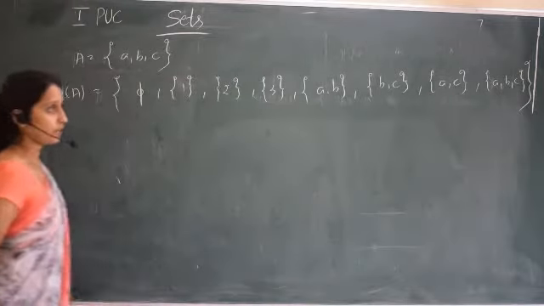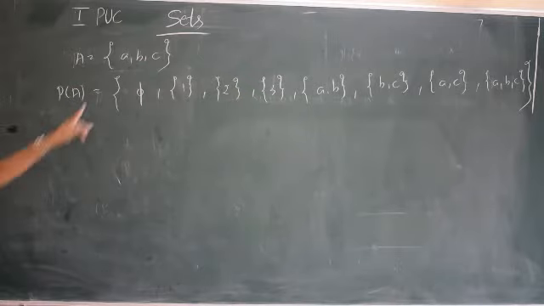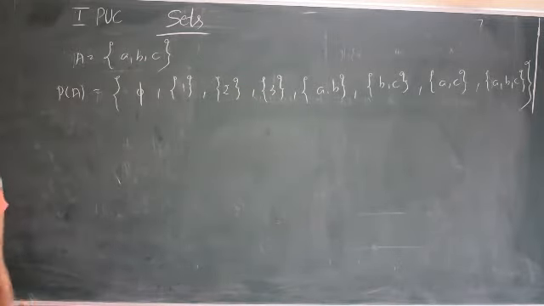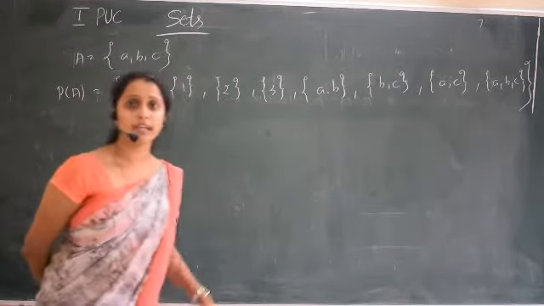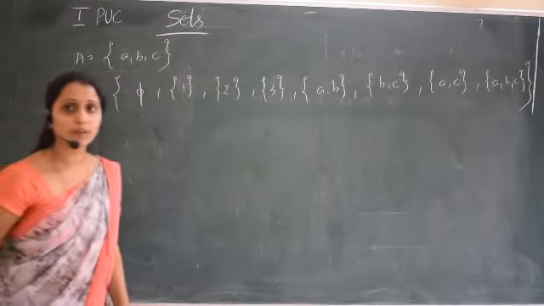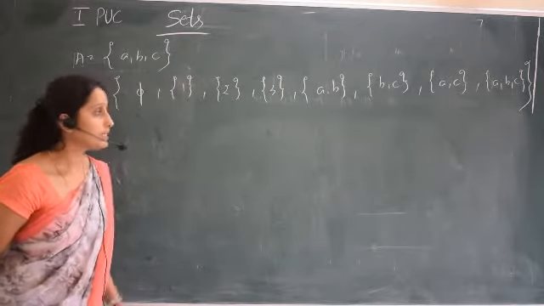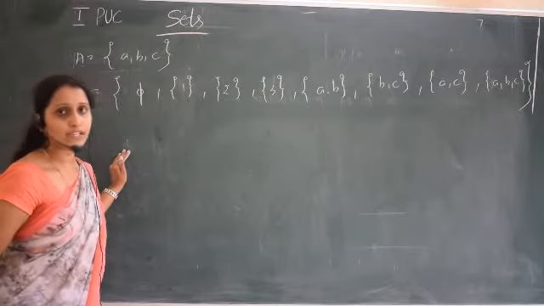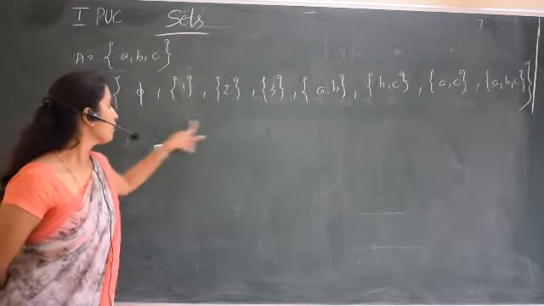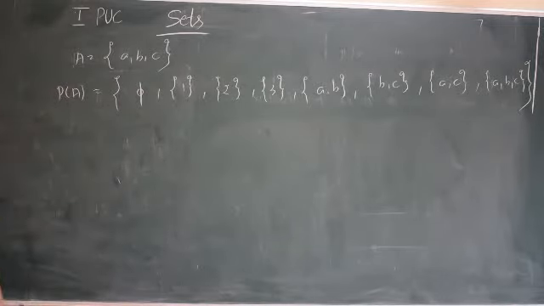8 subsets are possible. So 8 can be written as 2 cube, 2 to the power 3 elements. So now you can say what is the number of subsets possible if there are 4 elements, 2 to the power 4. If there are 5 elements, 2 to the power 5. If there are 6 elements, 2 to the power 6. If there are 7 elements, 2 to the power 7. If there are 8 elements, 2 to the power 8. That means the number of subsets possible is, in general, 2 to the power number of elements present in the given set.